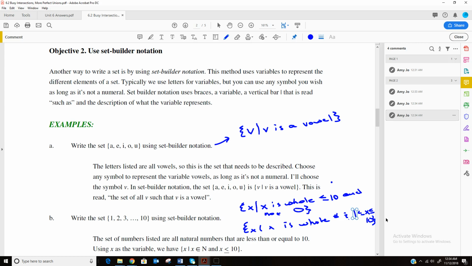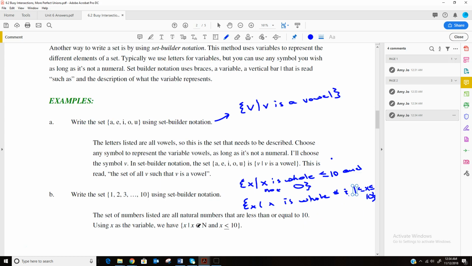So I called it a whole number between and including 1 and 10, or I called it a whole number less than or equal to 10 and not 0. They called it a natural number. Natural number is nice because it starts with 1, and then they said less than or equal to 10. This little symbol here you might not have seen before. That means element of. So x is an element of N.